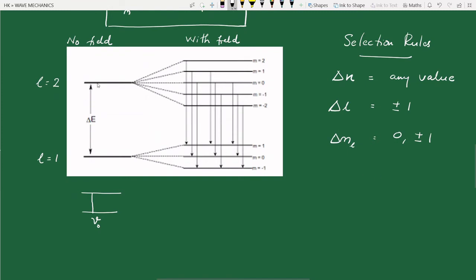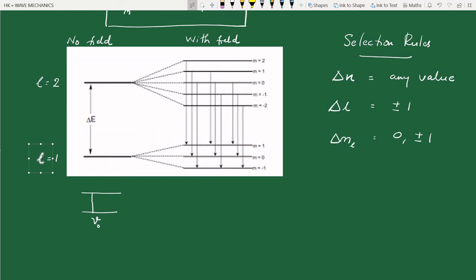So in this case, what is delta n? Delta n can have any value. We are not worried about what the principal quantum number of the higher energy state and that of the lower energy state is. We have already seen that for a higher energy state, n must be 3 or higher. For lower energy state, n must be 2 or higher. But look at the delta L value here. For the higher energy state, L is equal to 2. For lower energy state, L equal to 1. So it's from a higher L equal to 2 state to L equal to 1 state.